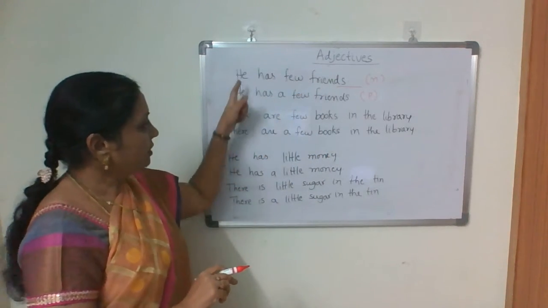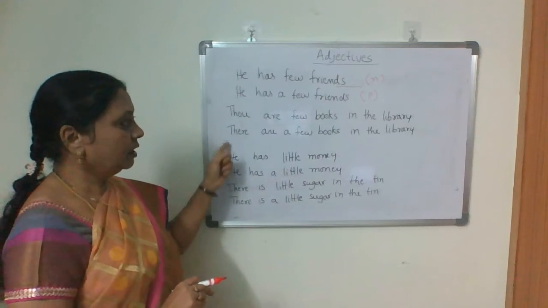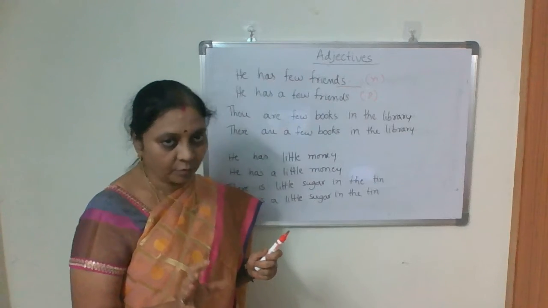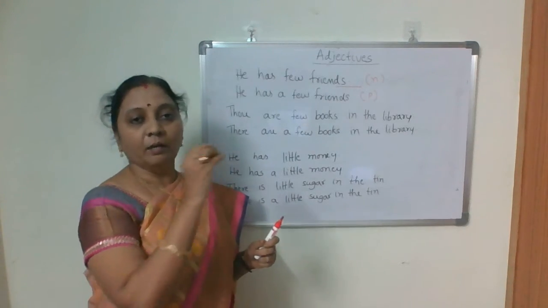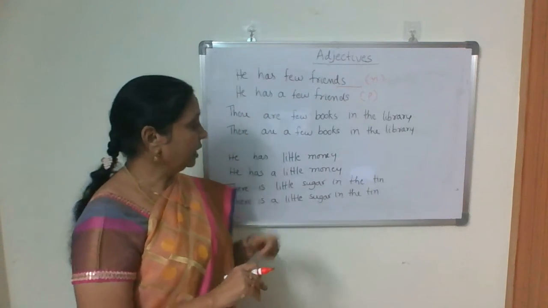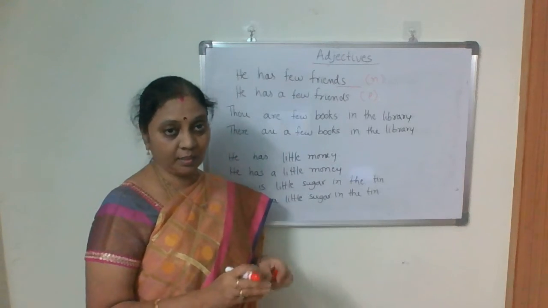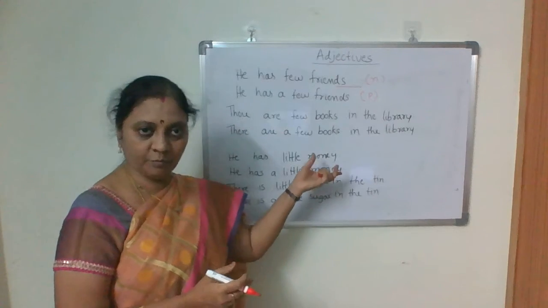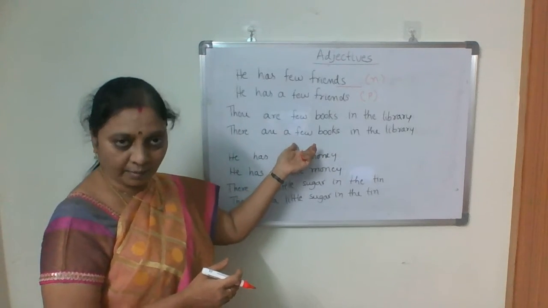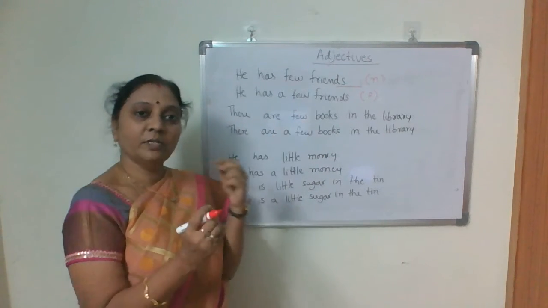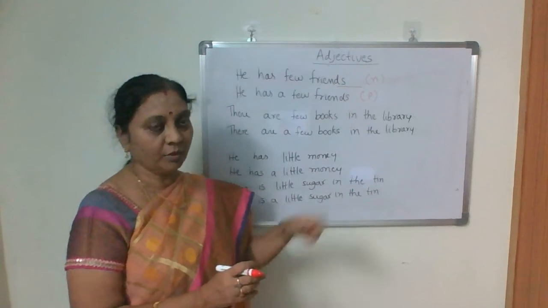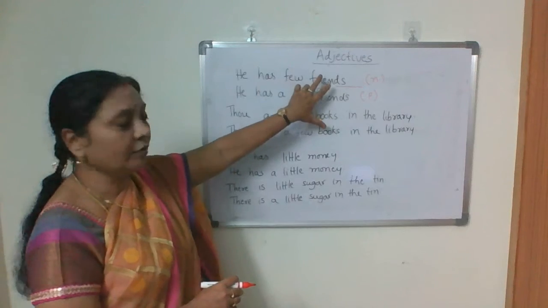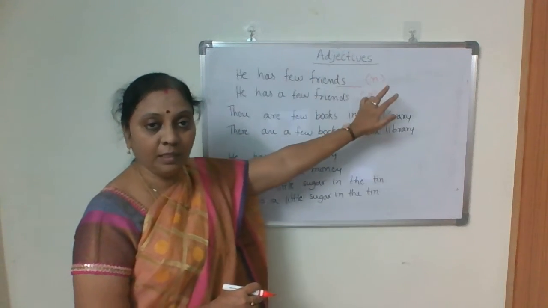There are few books in the library means almost no books, maybe one or two you can find. But there are a few books in the library means you may find 10 to 15 books. This is also a small number, but it is not negligible. That is the difference between few and a few, and we use both for countable nouns.